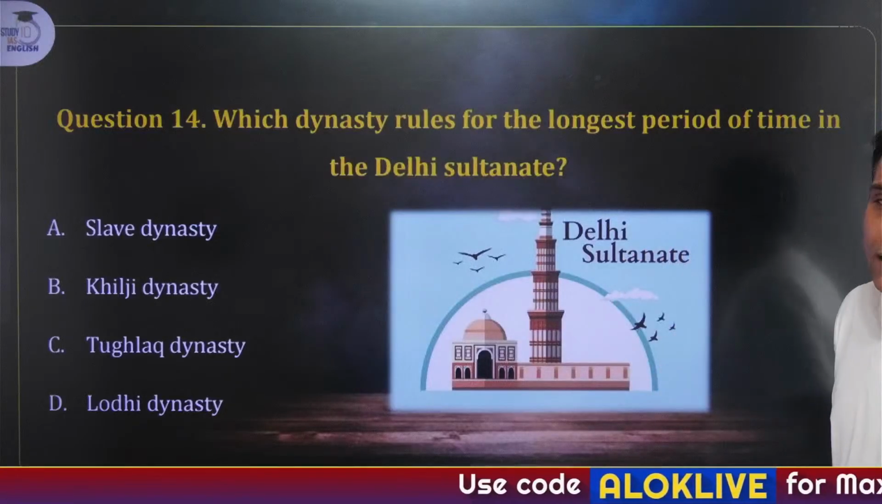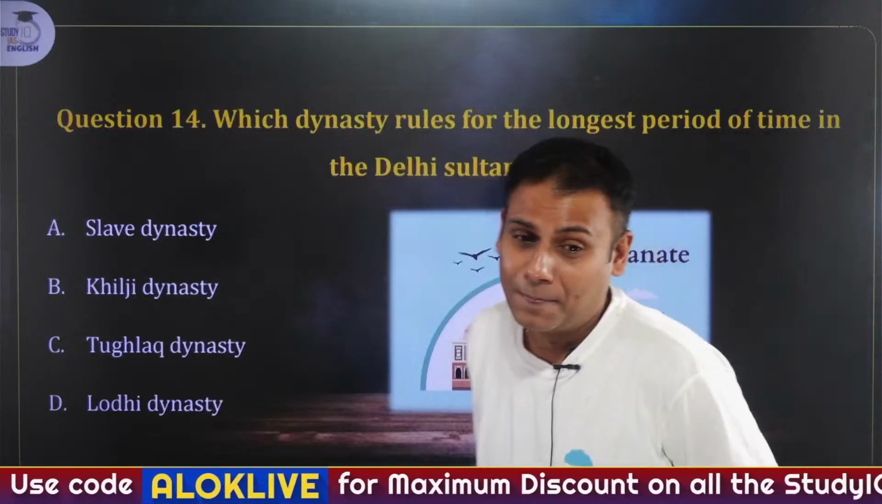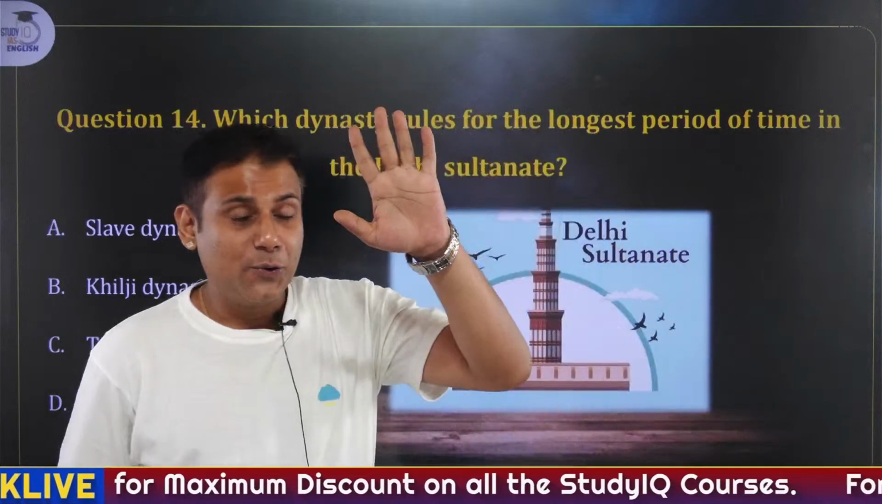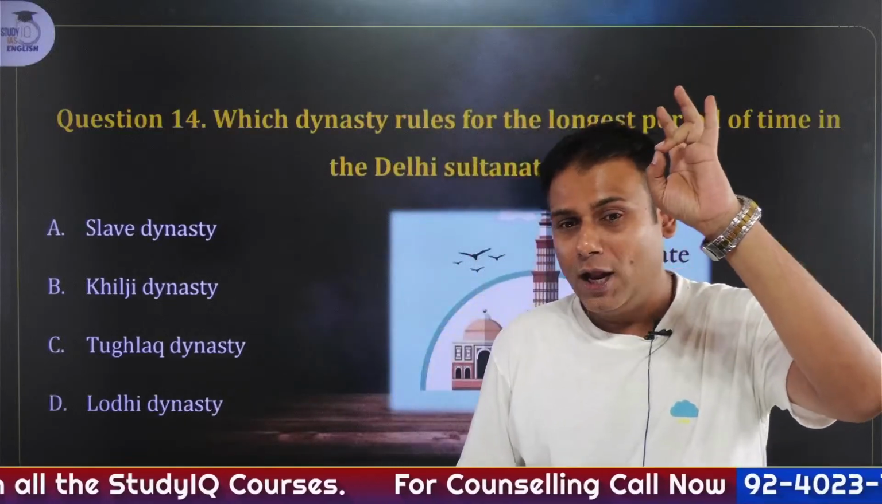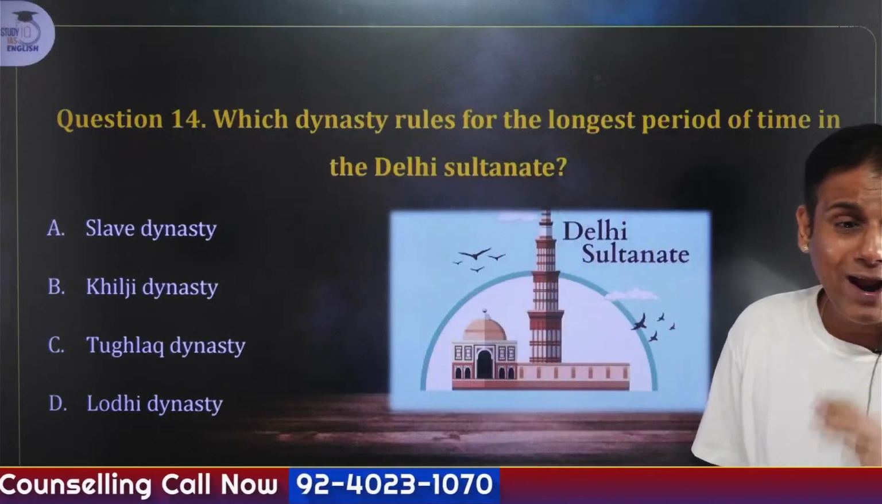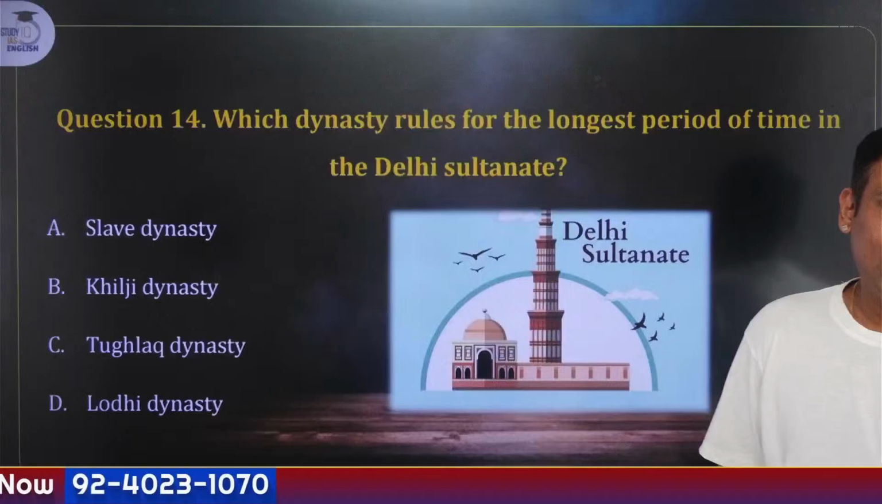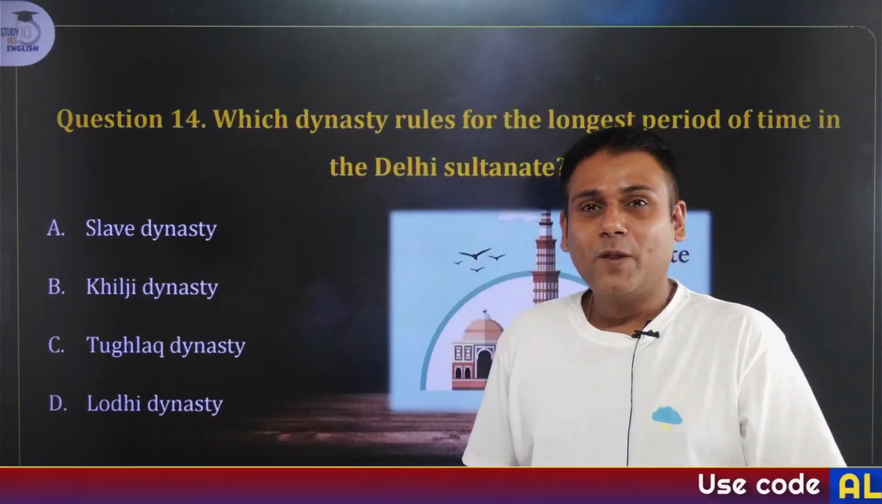Which dynasty ruled for the longest period of time in the Delhi Sultanate? Five dynasties ruled over the Delhi Sultanate: Slave, Khilji, Tughlaq, Sayyid and Lodi. So which dynasty ruled for the longest tenure? Yes. A wild guess?